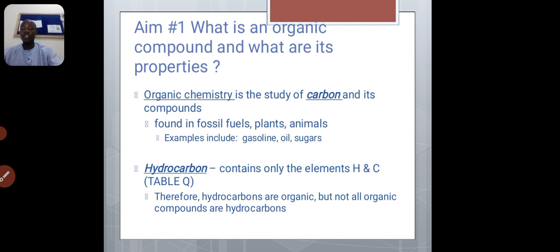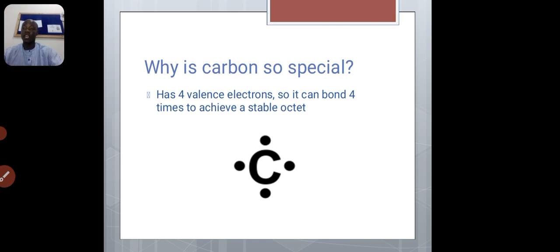Therefore hydrocarbons are organic, but not all organic compounds are hydrocarbons. You have to put this at the back of your mind. All hydrocarbons are organic compounds, but not all organic compounds are hydrocarbons. Apart from the hydrocarbons, there are also other classes. That is why I said we have non-hydrocarbons, which contain carbon, hydrogen and other elements.